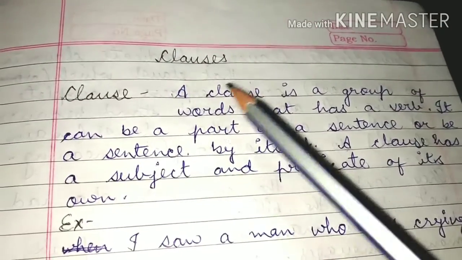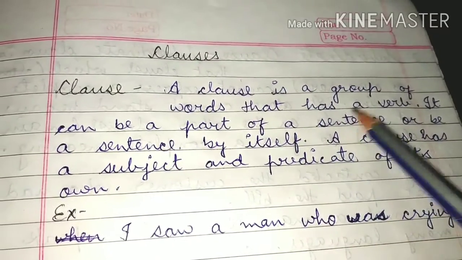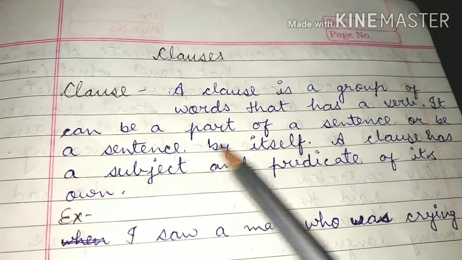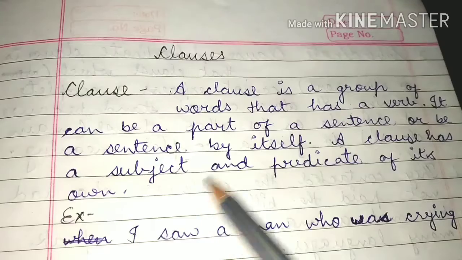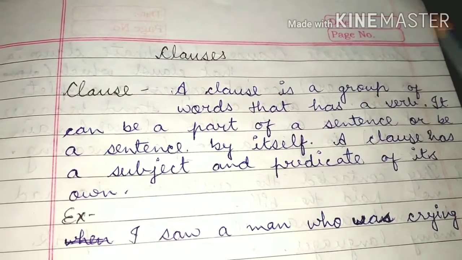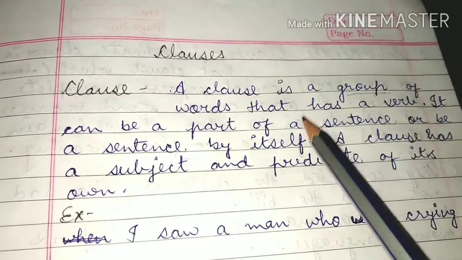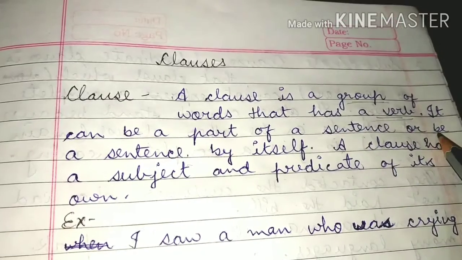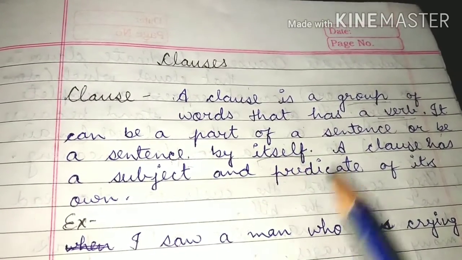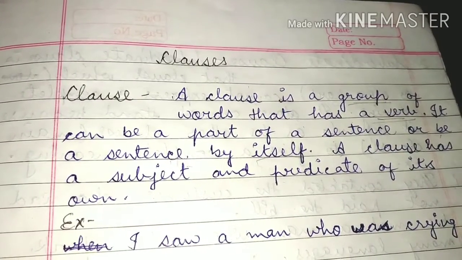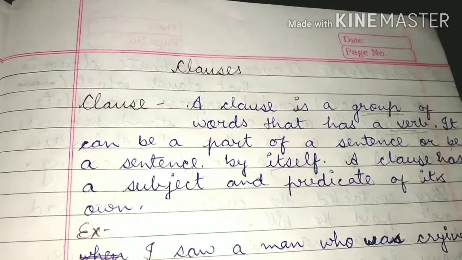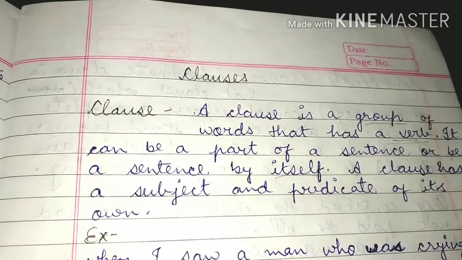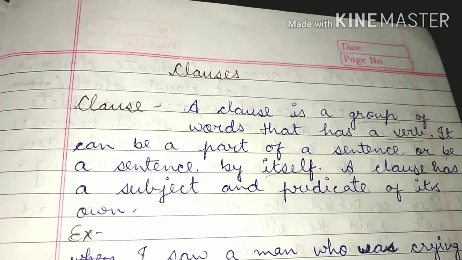Let's start with clauses. A clause is a group of words that has a verb. It can be a part of a sentence or be a sentence by itself. A clause has a subject and predicate of its own. It's also a group of words, but a clause has a verb. Or we can say a clause is a group of words that contains a subject and a verb but does not usually convey a complete meaning.